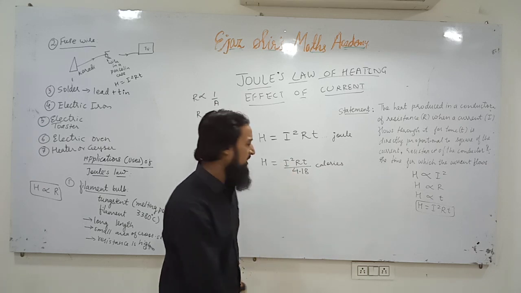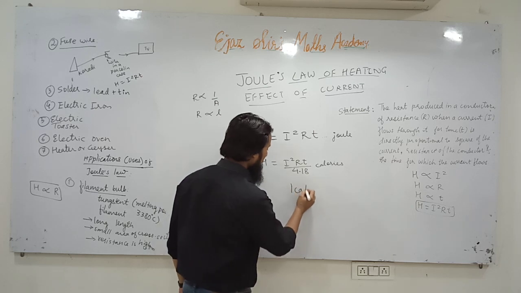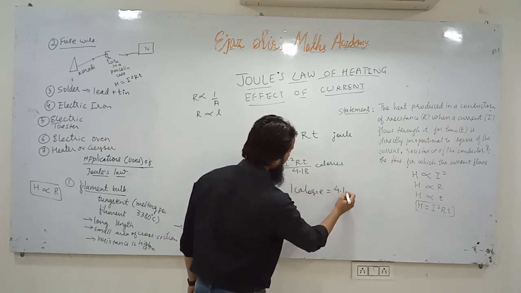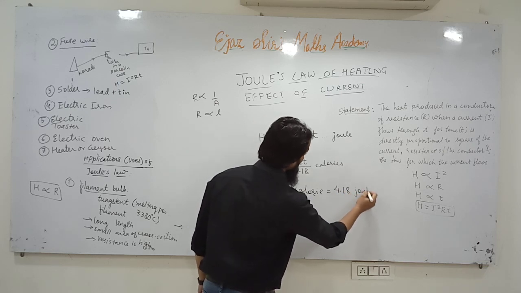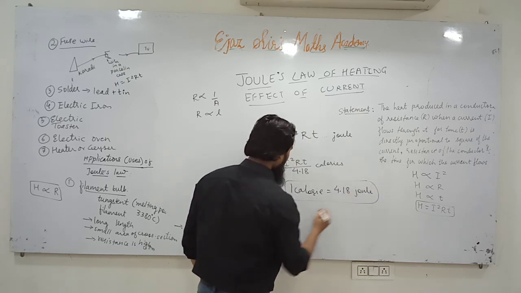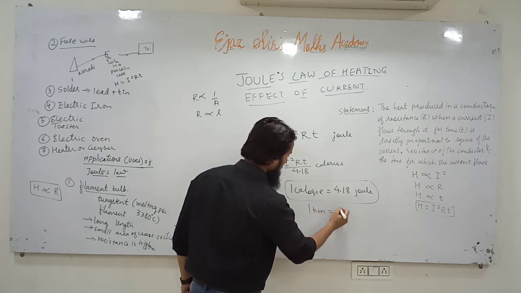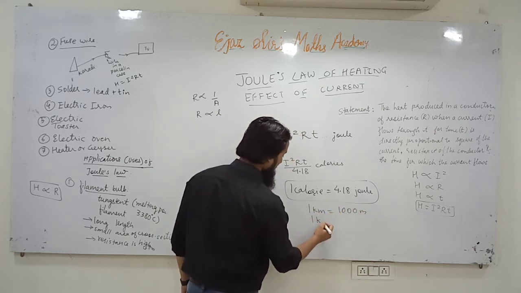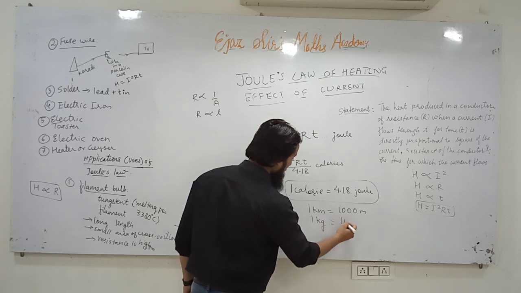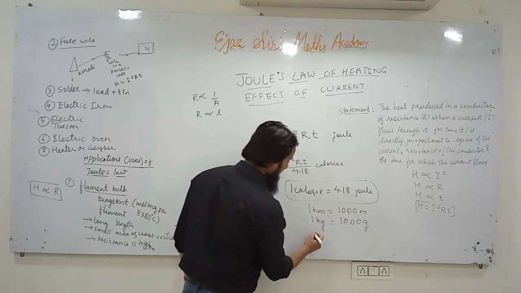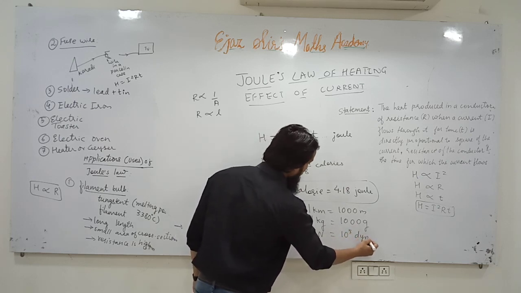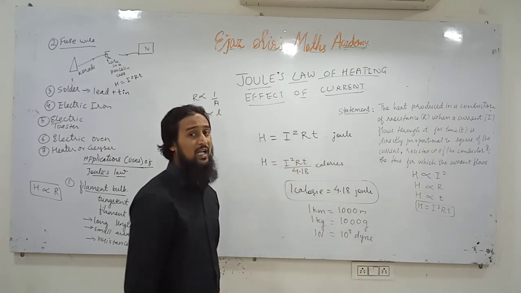And why only 4.18? Because 1 calorie is equal to 4.18 joule. Just as we say 1 kilometer is equal to 1000 meter, 1 kilogram is equal to 1000 gram, and 1 Newton is equal to 10 raised to power 5 dyne, that is, 1 lakh dynes.